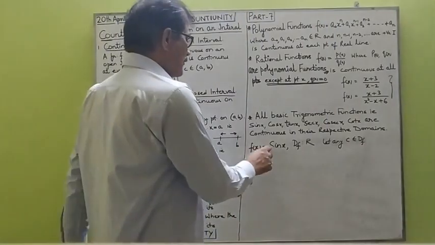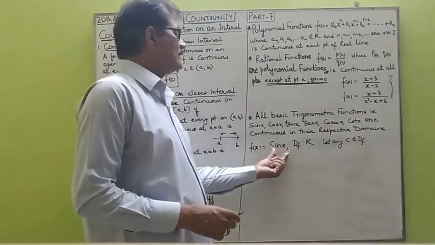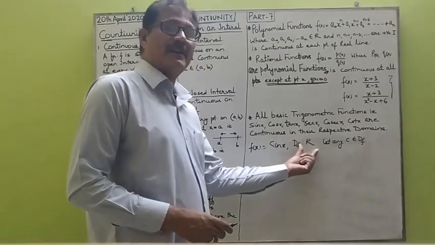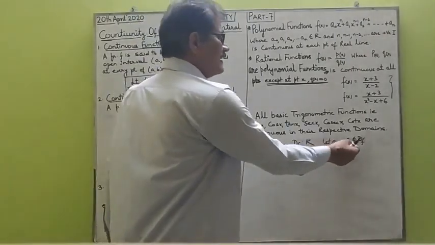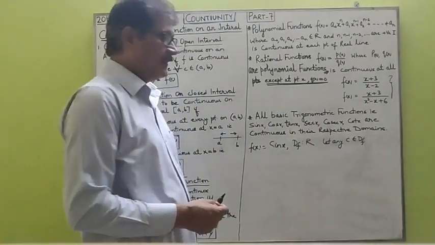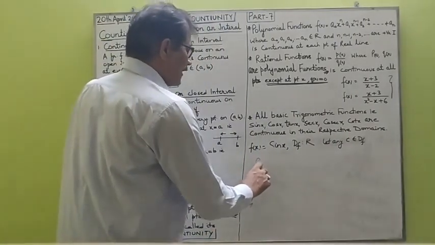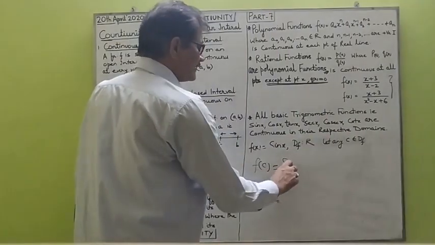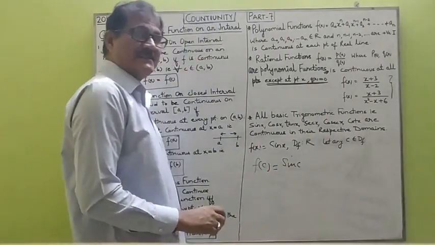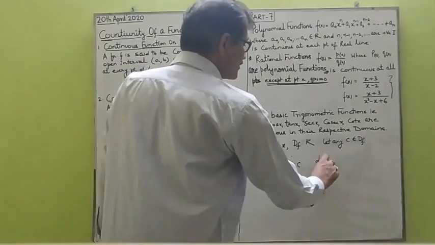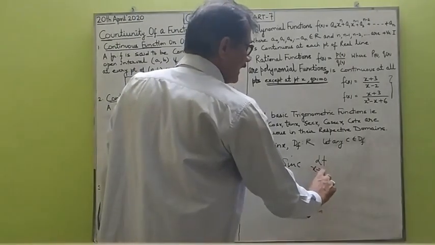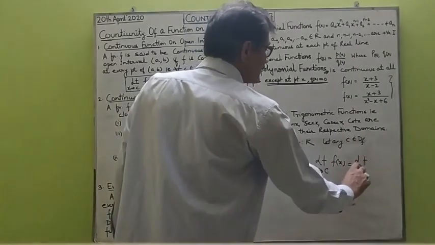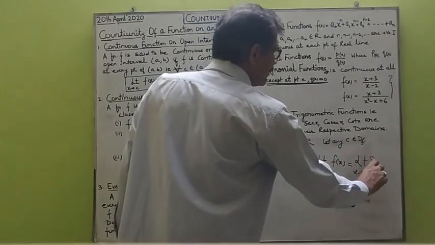Now let me prove that sin x is continuous for all x belonging to its domain, because the domain of the sin x function is all real numbers. Let us take c as any point belonging to the domain. What is the value of the function at this point? f of c will be sin c. Next we need to find the limit of the function as x tends to c, that is, limit x tending to c of sin x.